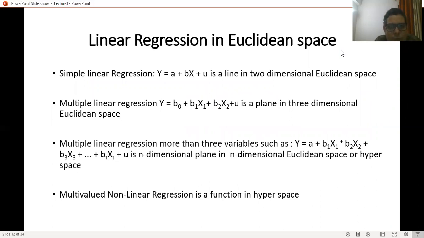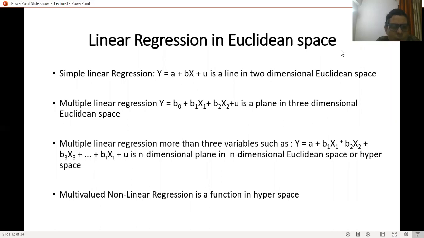Now, when we talk about Euclidean space, simple linear regression is a line in a two-dimensional Euclidean space. When we have two independent variables and one dependent variable, it has a three-dimensional Euclidean space, and we have a plane in a three-dimensional Euclidean space.